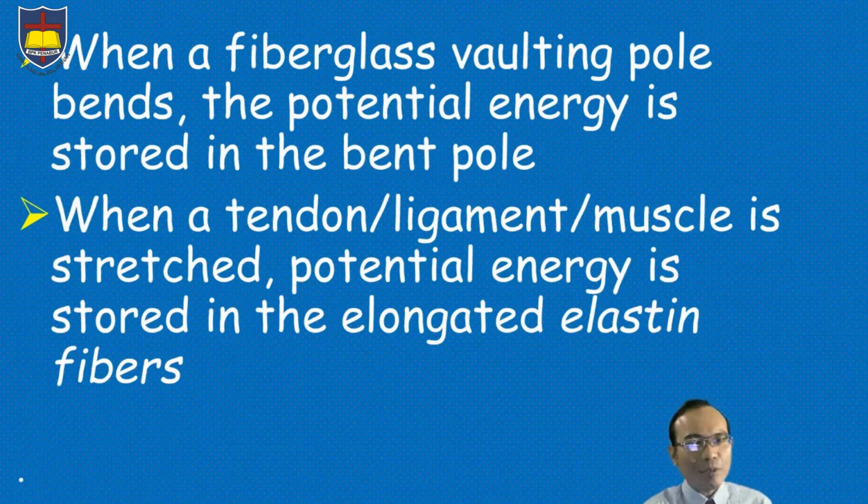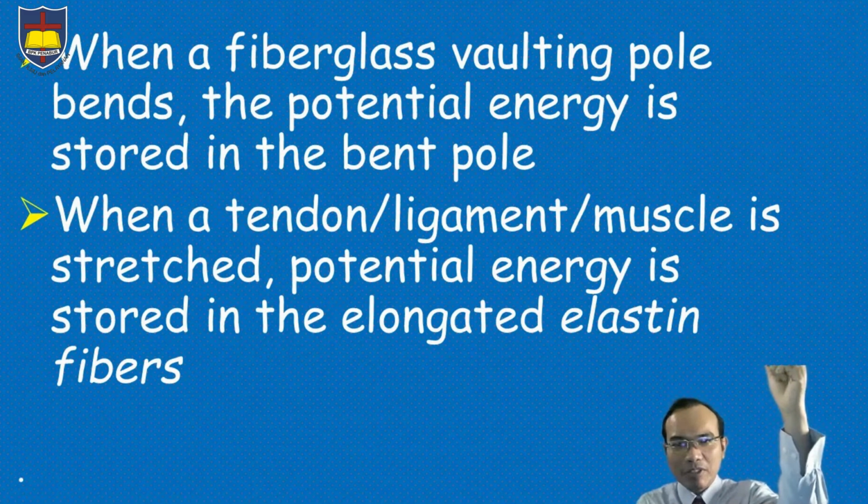So elastic potential energy is a kind of energy that exists because of the object's elasticity. As you can see here, when a fiberglass vaulting pole bends, the potential energy is stored in the bent pole, or in your muscle here.